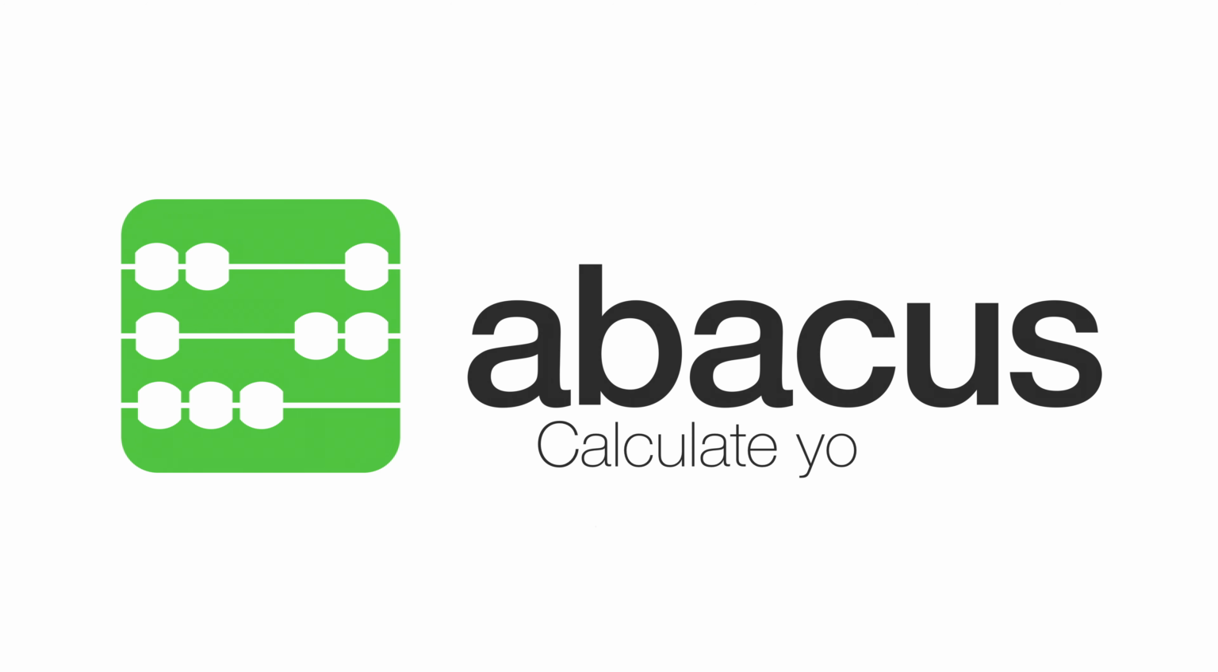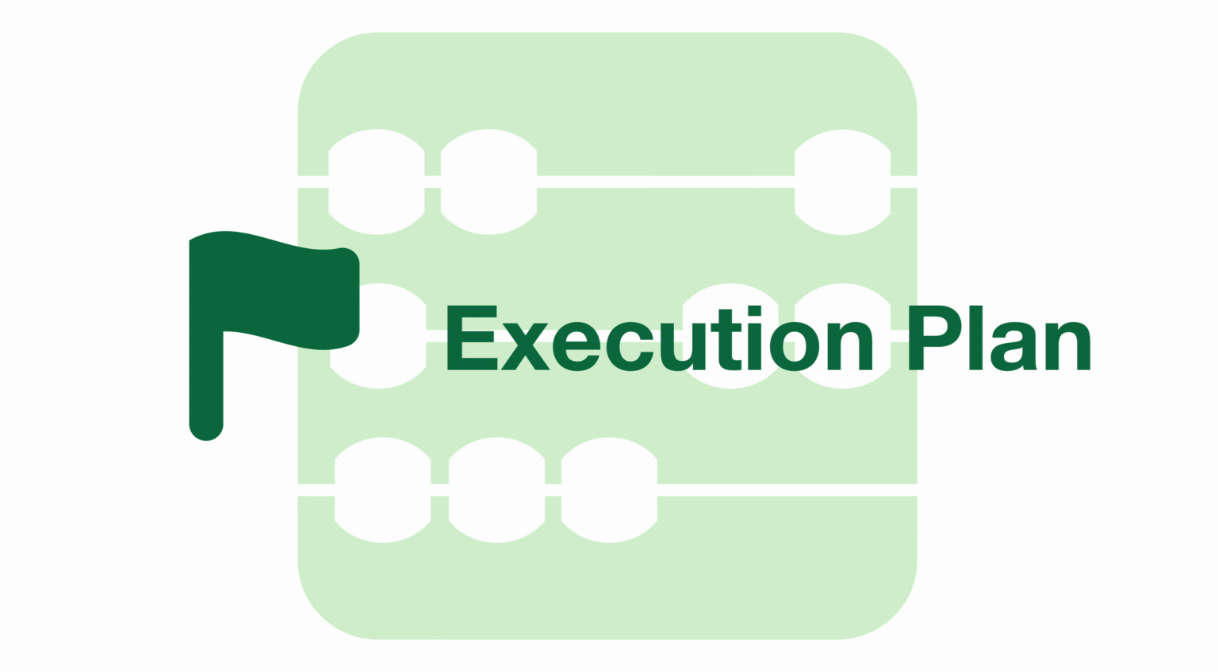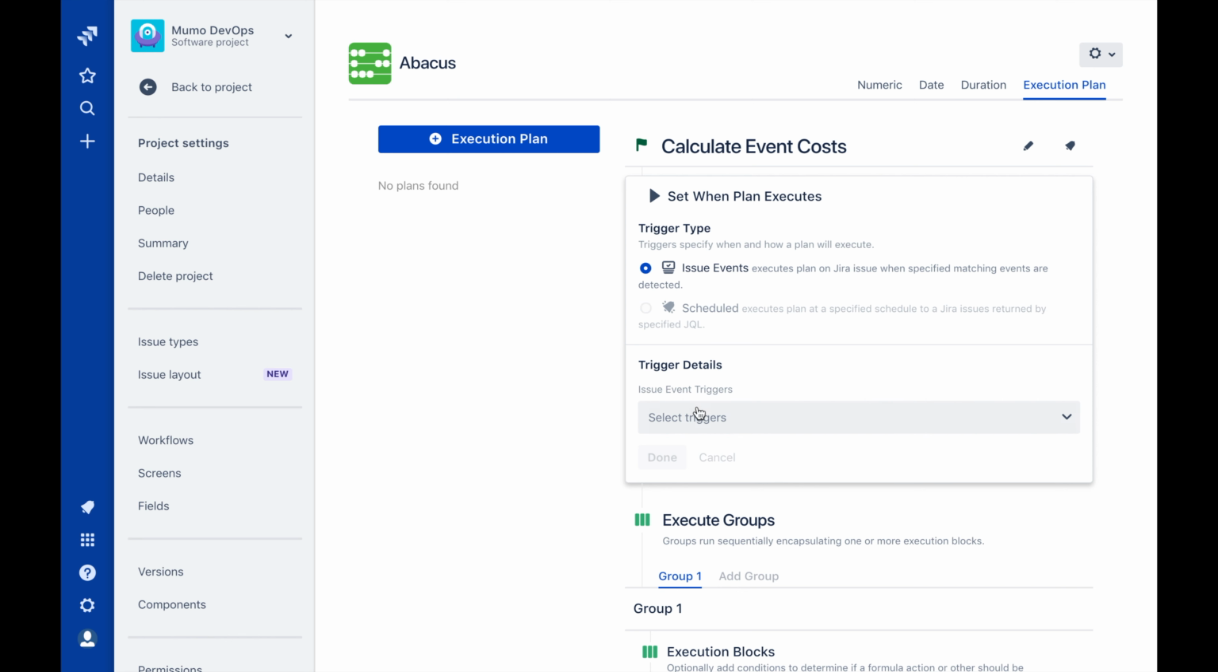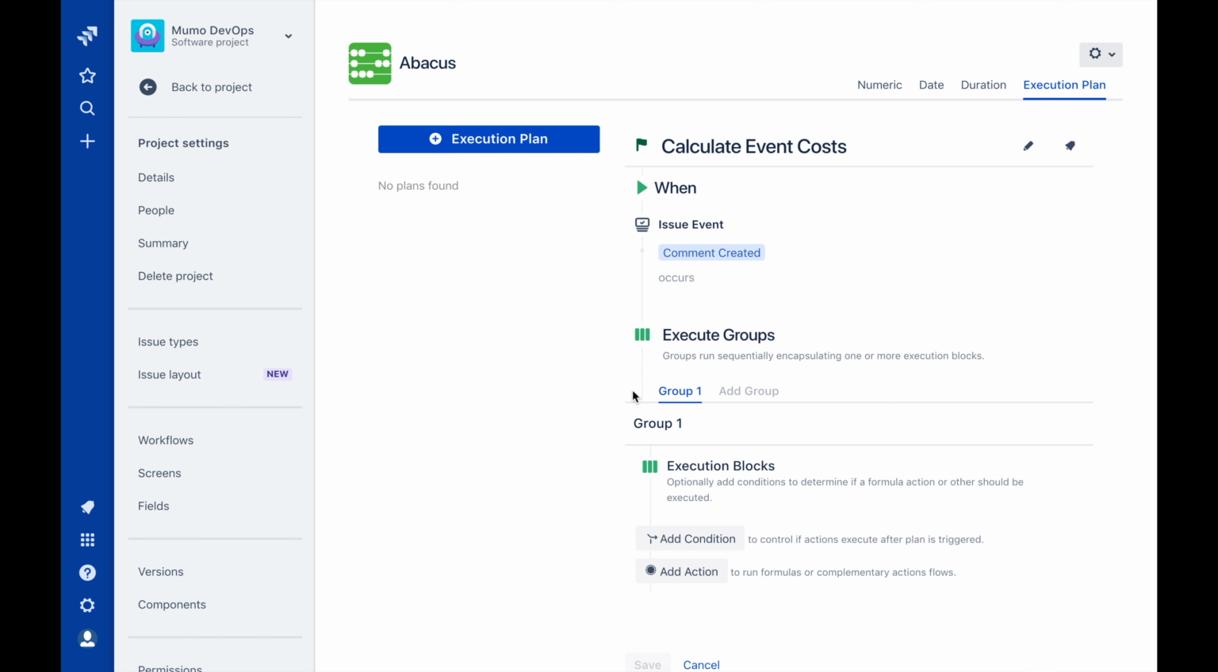In this video, we'll be covering some of the advanced functionality involved with execution plans. This video assumes you know the basics of execution plans and are seeking to extend your knowledge. Triggers, as well as the basics of conditions and actions, should be understood before watching this video. Starting with the triggers, I'll add comment created, as that is the event I want to trigger this plan.